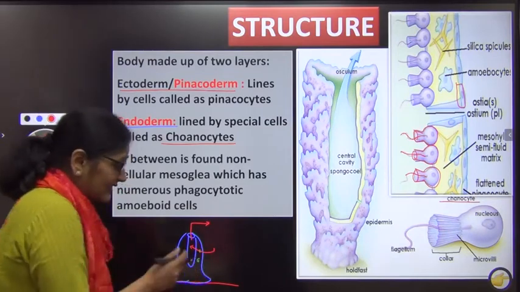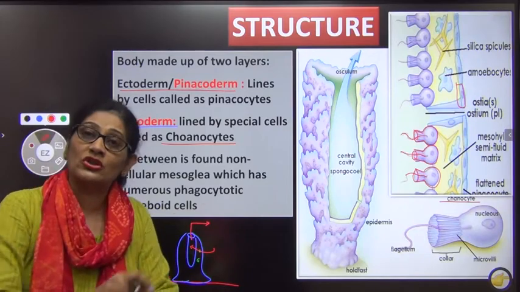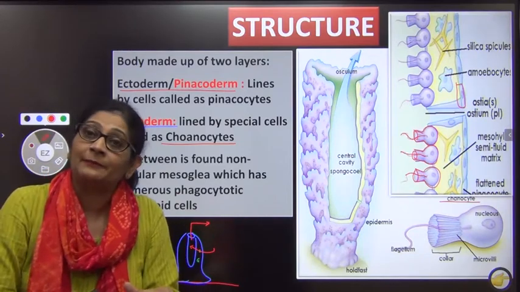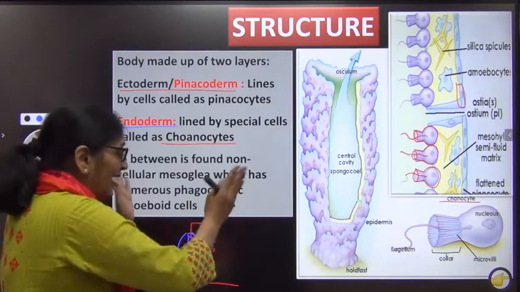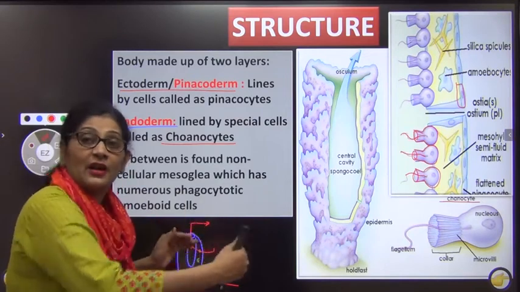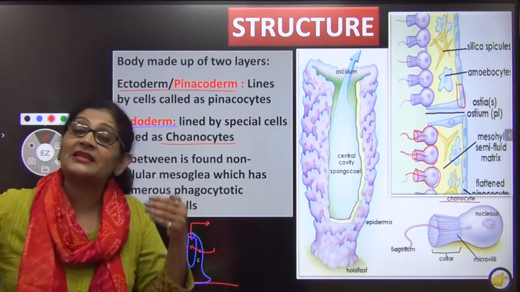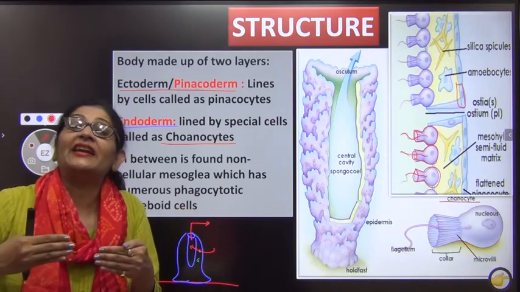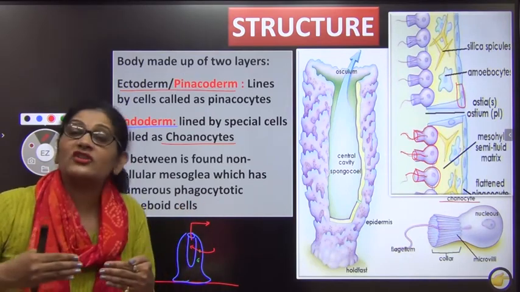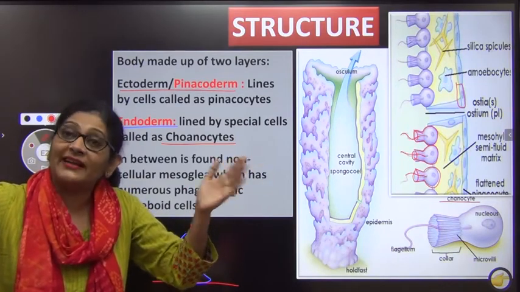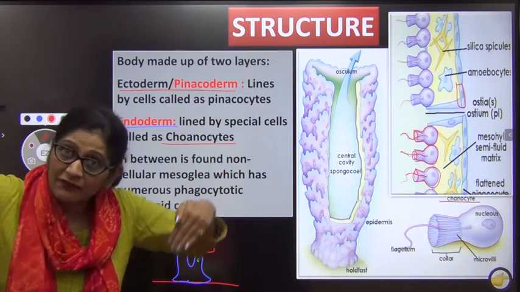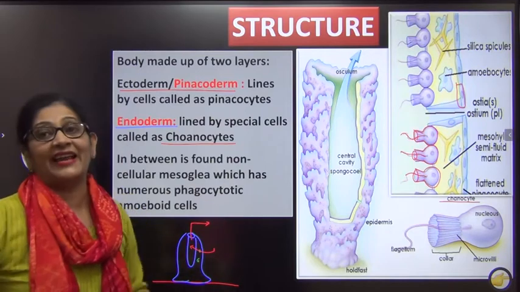Now, since it is found at the bottom of the ocean and is sessile, right? Obviously the body will get filled with water. But how to make a continuous movement of the water? There is a need for constant entry of water because it is the water which is bringing the oxygen and the food, and it needs to be thrown outside so that the waste can be removed and the fresh water with fresh food can enter.